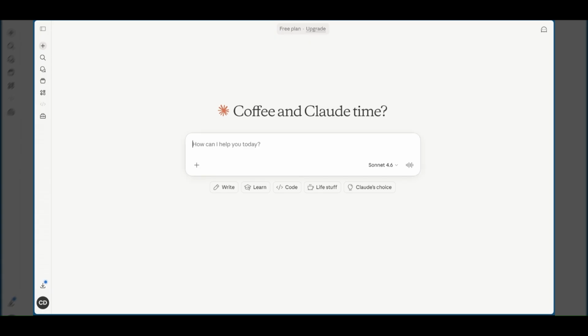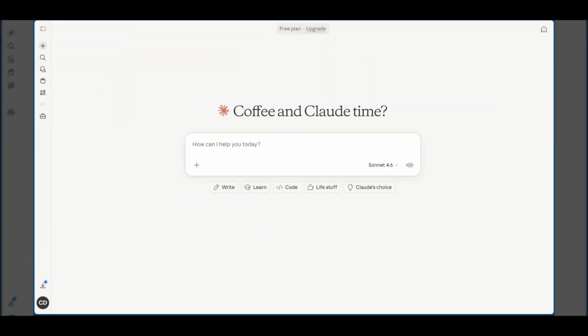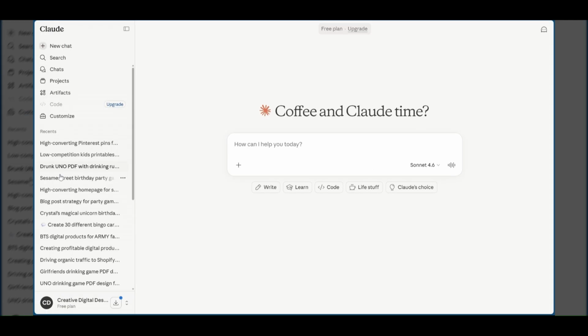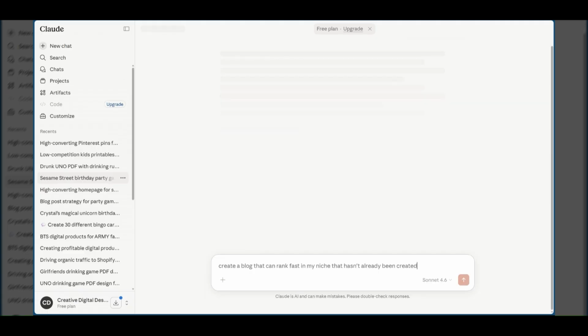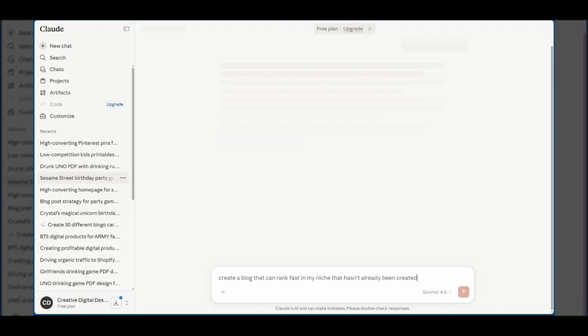So the first thing that you need to do before you make a blog on here is you're going to need your product links and your product images, because they can't pull those. So you want to make sure, depending on how many products you want. And I'm going to give you an example of my previous chat so you can see what it looks like. Hopefully this doesn't take too long to load.